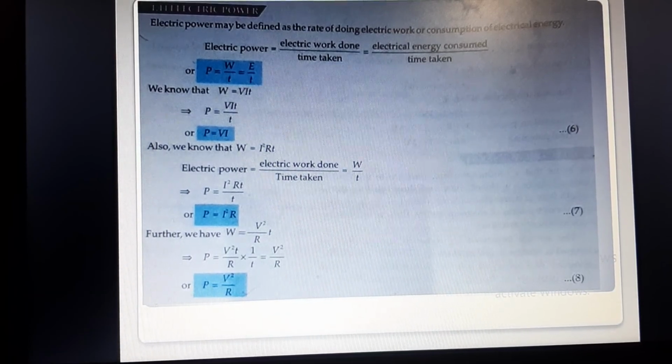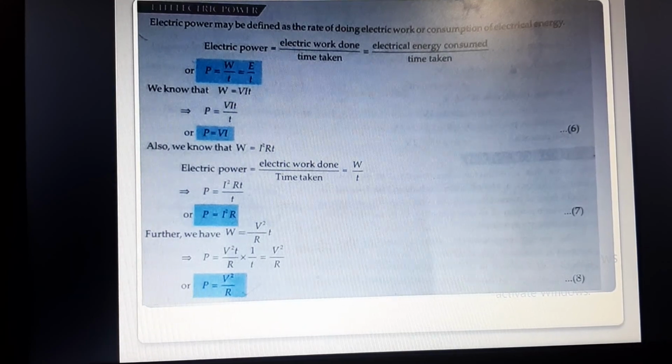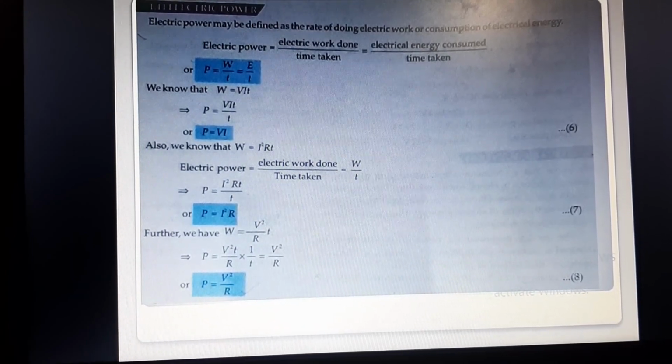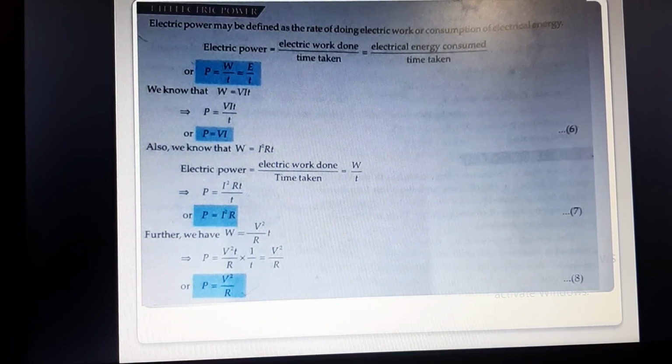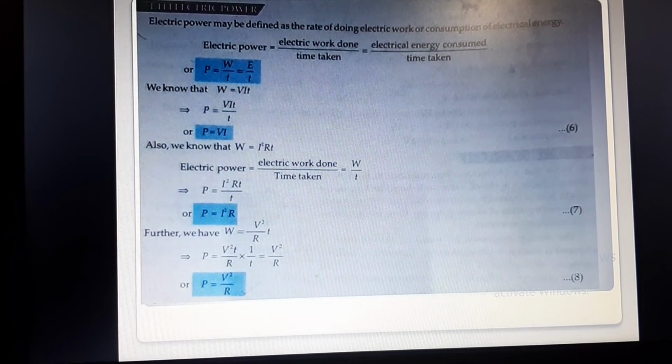Now we know that W is equal to VIT. We have discussed it in this video only. So P is equal to VIT upon T. T and T can be cancelled, then P is equal to VI. This is one formula of power, voltage into current. We are going to use this in numericals, that is why it is highlighted here.